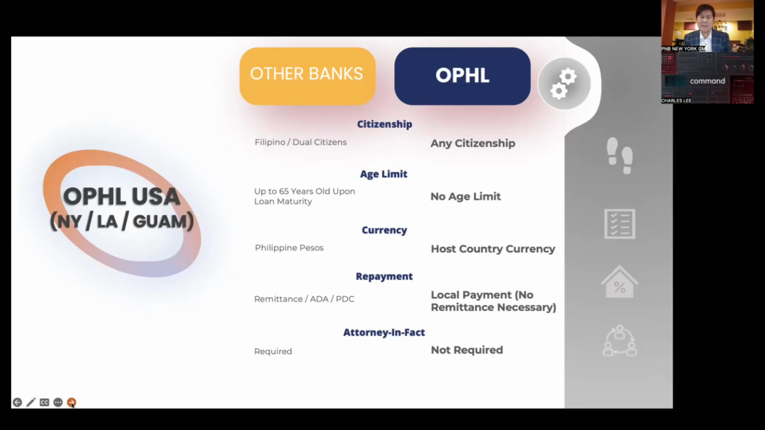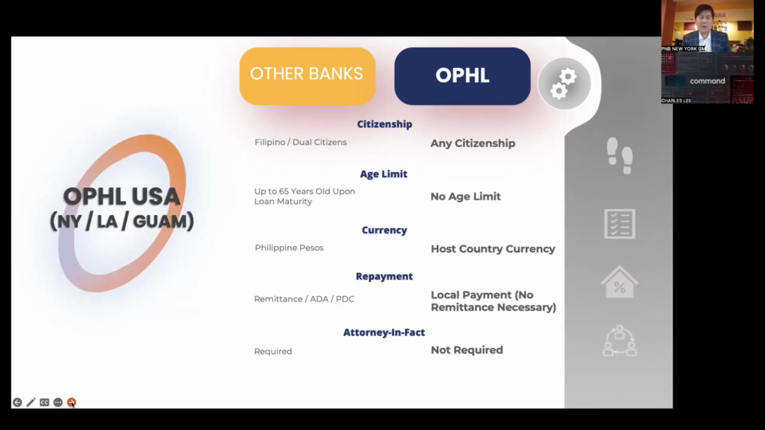Next advantage is in view of the age limit. If other banks in the Philippines, they can only provide you a loan up to 65 years old upon loan maturity. But for PNB's Own a Philippine Home Loan, since we are following the U.S. ECOL rules, there is no age requirement. As stated to Andy before, the most advanced age that PNB New York has granted a loan is a loan borrower for 80 years old. Okay, so we have no age limit. So even if you're over 65, as long as you're working and residing in the United States, then you're qualified to obtain a loan with us.